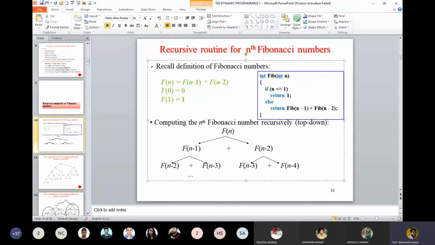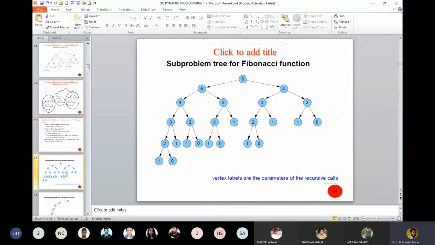Now if you look into this, we'll start with this typically to compute the sixth Fibonacci number. There are a number of dependent subproblems. So 6 depends on subproblems 5 and 4. 5 depends on subproblems 4 and 3. So what we find is that 3 is repeated 3 times, and 2 is repeated many times, 5 times.